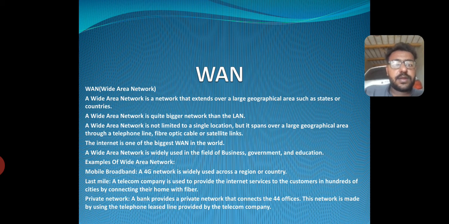Wide area network. A wide area network is a network that extends over a large geographical area such as states or countries. A wide area network is quite a bit bigger than a LAN. It is not limited to a single location, but spans a large geographical area through telephone lines, fiber optic cable, and satellite links. The internet is one of the biggest WANs in the world.